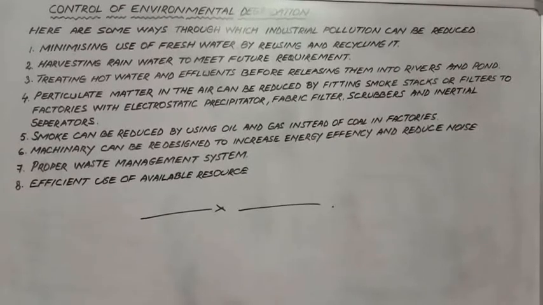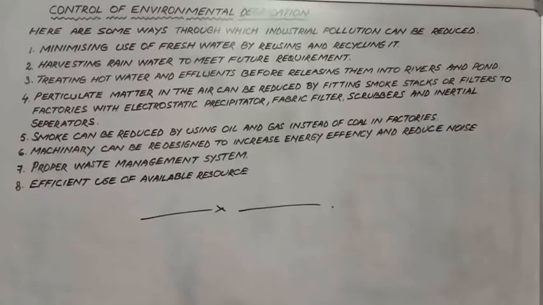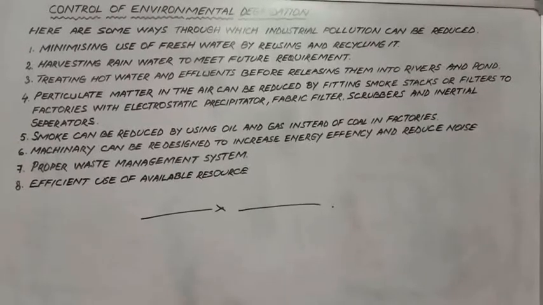Number 6. Machineries can be redesigned to increase the energy efficiency and reduce noise. Most of the industries do not invest in modern machines. They use obsolete technology, obsolete machines, and thereby these machines are unable to use the energy to its full.